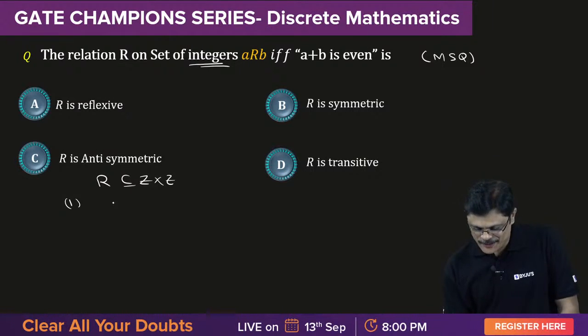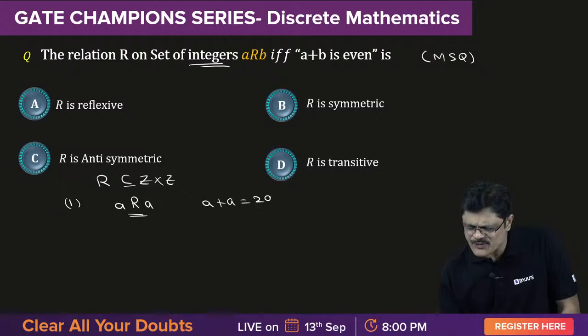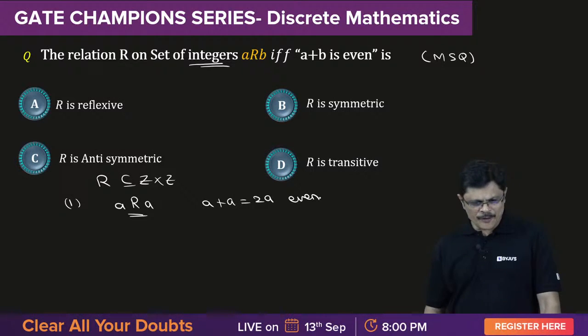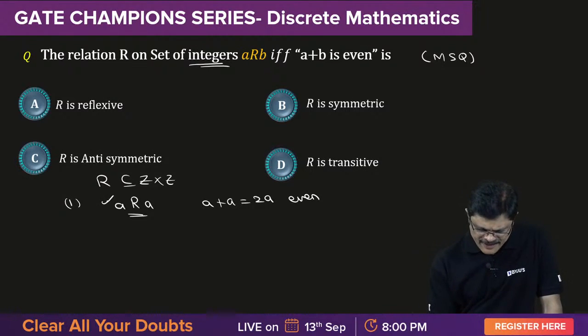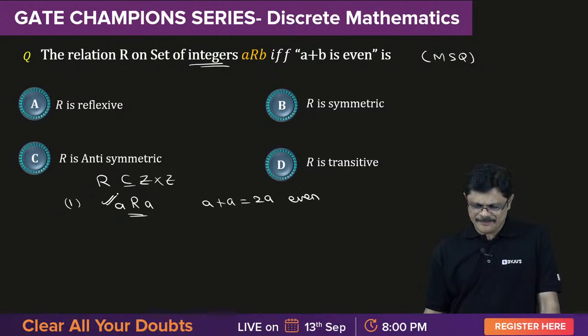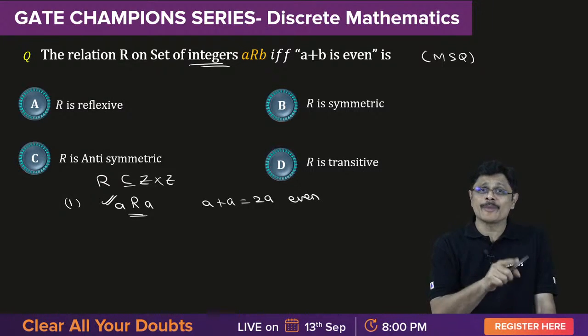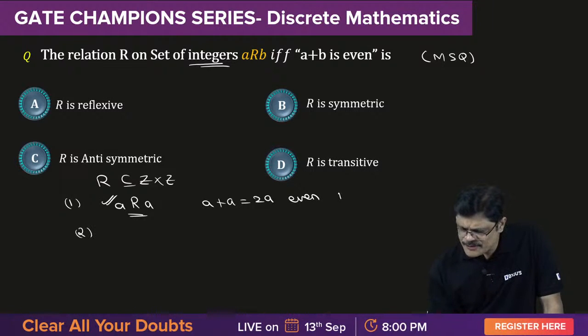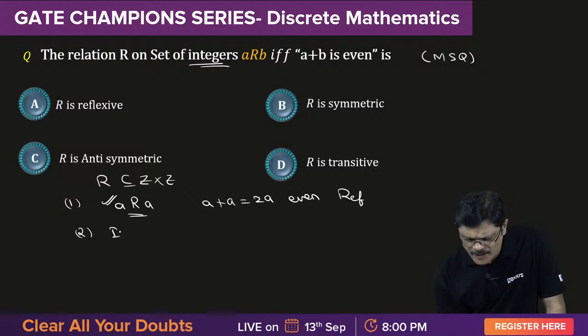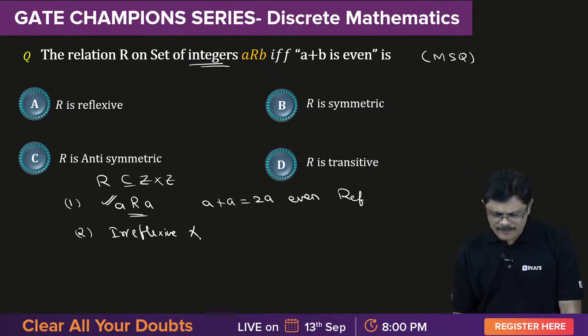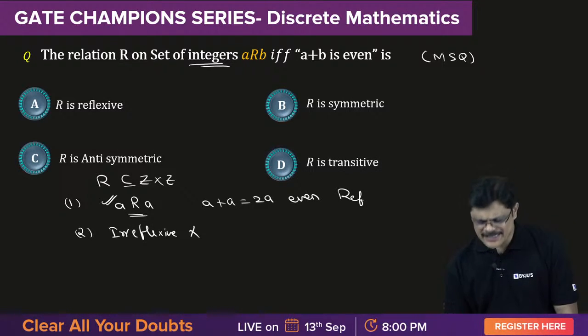Now let us see reflexive or not. Reflexive means what, sir? A should be related to itself. That means A plus A must be even. But A plus A is what, sir? 2A. Obviously it is even. Therefore, it is reflexive. So A related to A is satisfied. Even though I have not mentioned irreflexive, whenever it becomes reflexive, it cannot be irreflexive. So it is reflexive, but not irreflexive. Of course that is not asked, but just for completeness I am doing it.